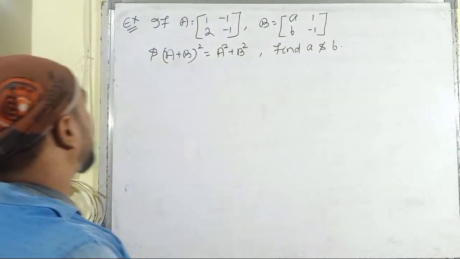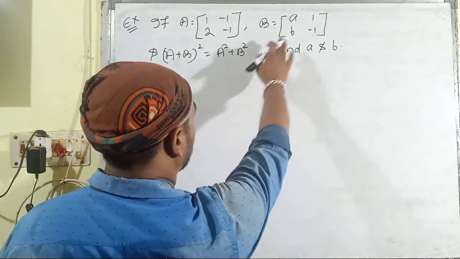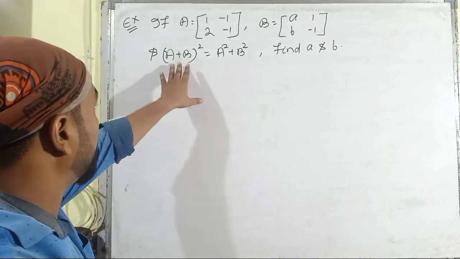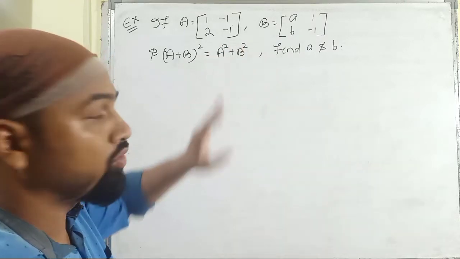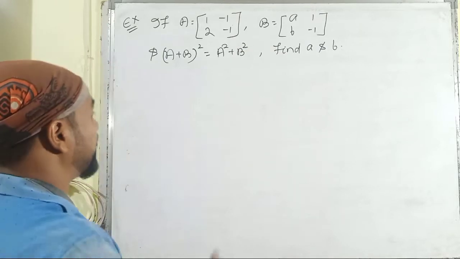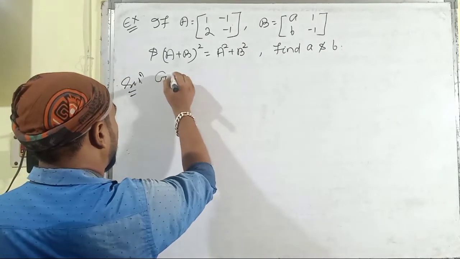So here it is problem number 2. It is given that A is a square matrix of order 2 and B is a square matrix of order 2, and it is also given that (A plus B) whole square is equal to A square plus B square. We have to find the values of A and B which are present in the given matrix B. Solution. Given that